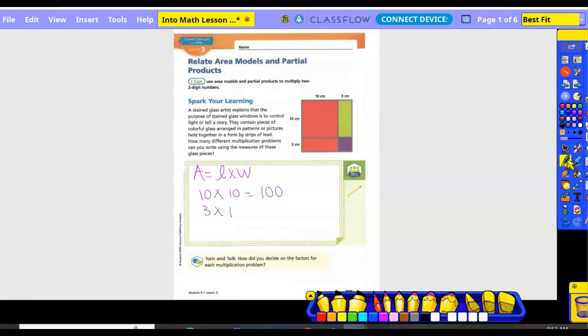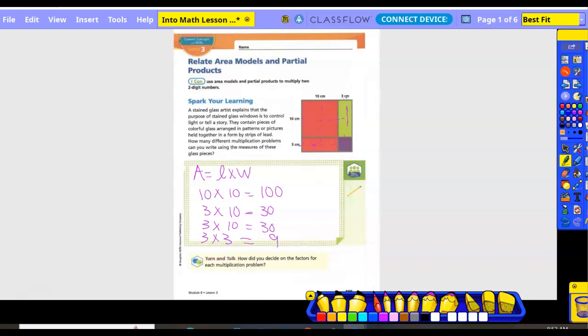3 times 10, because I bring this together and this together, right? So 3 times 10 is what? 30. What's the small red one? 3 times 10. I bring these two together. 3 times 10 equals 30. And then I bring these two together for the purple, and that would be 3 times 3, which equals 9.